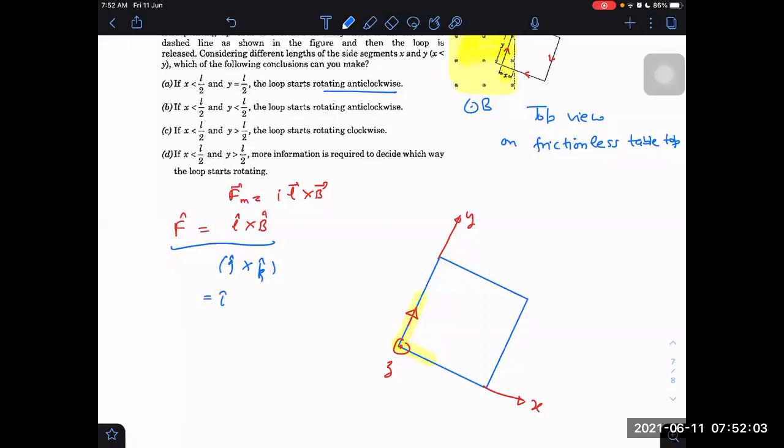I cap means the force will be rightwards. From the center, there will be a rightward force like this.